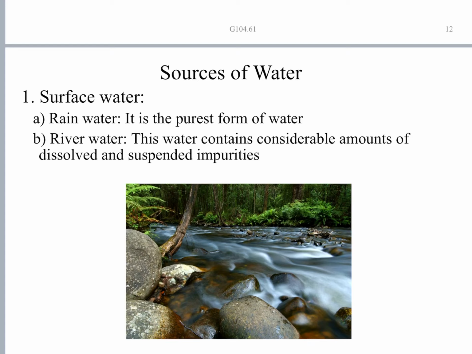Then river water. When there are heavy rains, water will flow into the rivers. Along with this flowing water, considerable amounts of suspended and dissolved impurities will also be carried into the rivers and streams. So river water is another example of surface water. This contains considerable amounts of dissolved as well as suspended impurities.